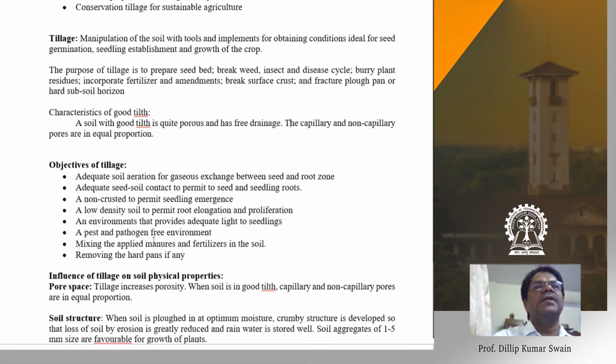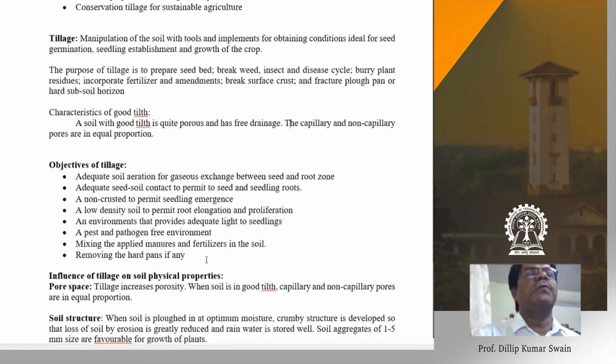Mixing the upland manure and fertilizers in soil. So by tillage operation, there is proper mixing of fertilizers, because fertilizers should be well mixed in soil for better use efficiency. Then removing the hard pans, if any. If there is any hard pan, or below the plough soils, those hard pans should be removed.